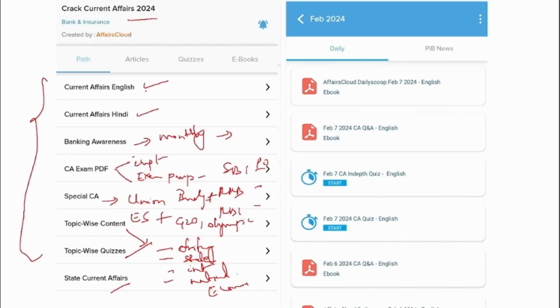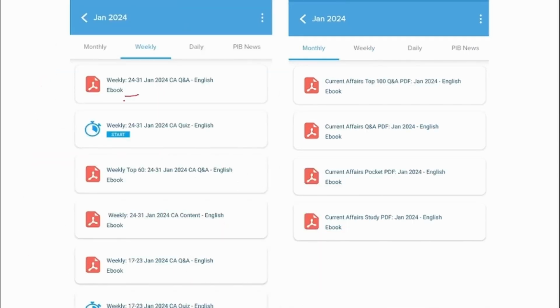Here if you see, we provide you with the day-to-day PDF, and this we provide you with the weekly PDF. So that particular week news will be compiled into a PDF and in question and answer format in English, and will be uploaded here. And to enhance and strengthen your learning, you can also attend the quiz.